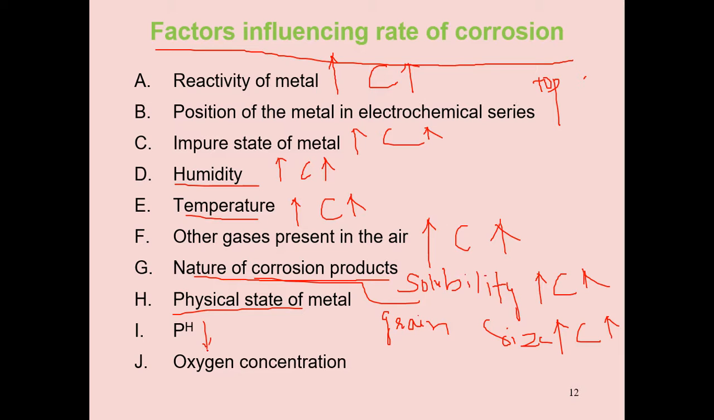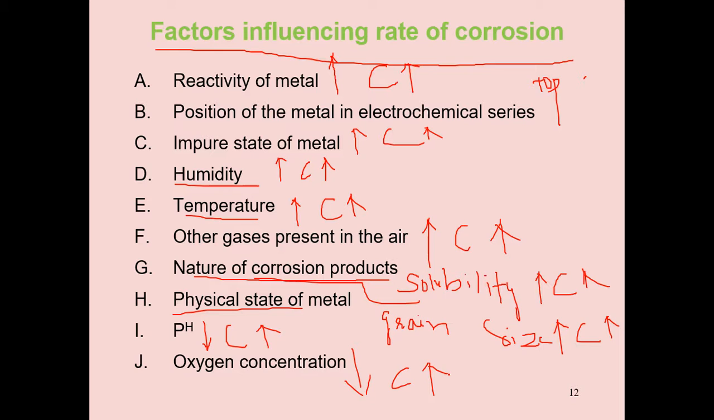pH decreases, corrosion increases. Oxygen concentration decreases, corrosion increases. So this is only one slide, but it is very, very important to write all the factors influencing the rate of corrosion. Once again I'm repeating why, because these are very important.